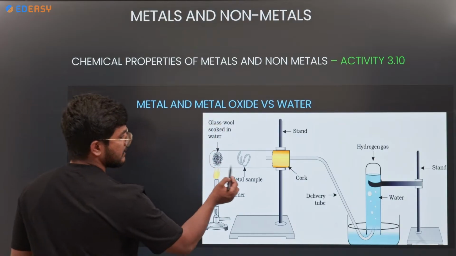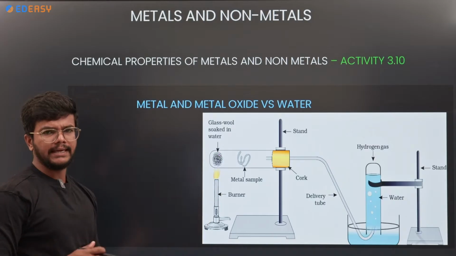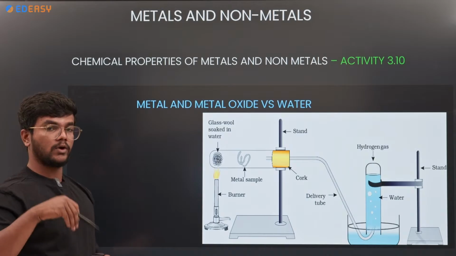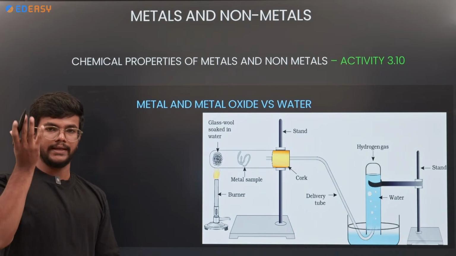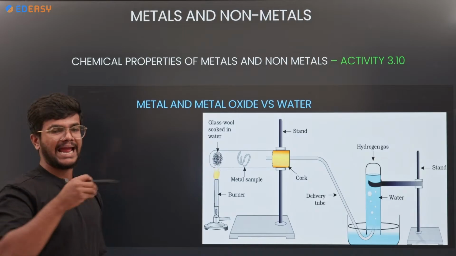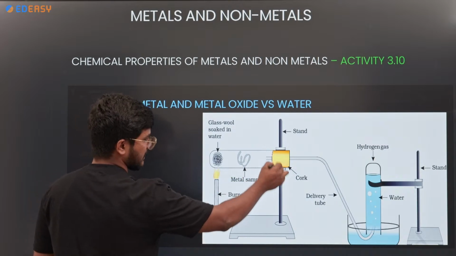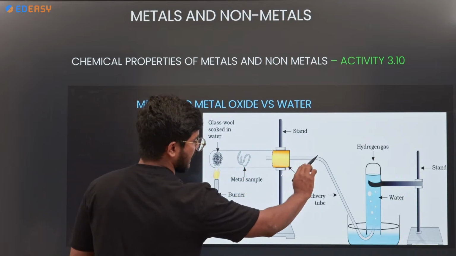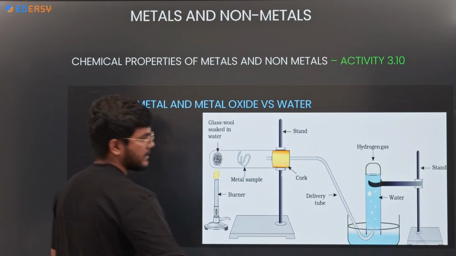Here you take woolen, or any fabric which is dipped in the water, because we don't need direct water. The cloth dipped in water is kept in the test tube, and the magnesium ribbon is completely sealed, only letting the outlet transfer into the delivery tube.